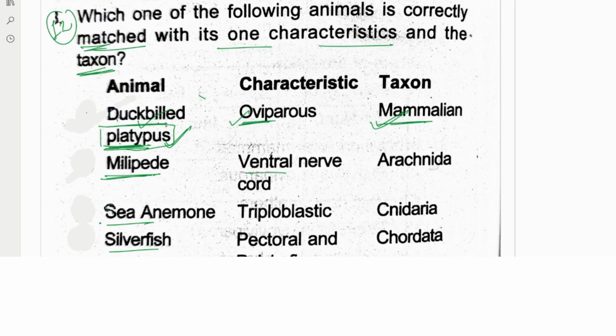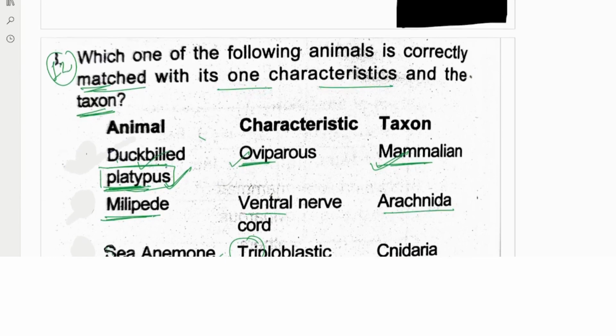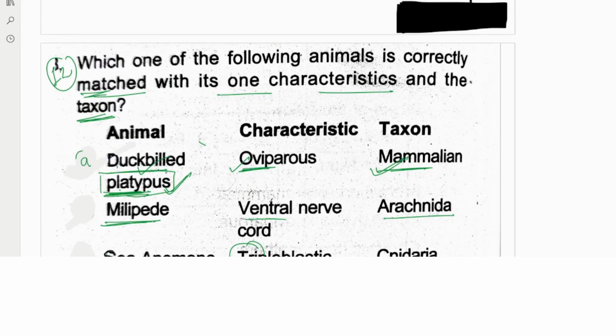Millipede, ventral nerve cord, Arachnida. If you don't know, no problem, we will see others which we have seen in our NCERT. Sea anemone, they are saying triploblastic, and Cnidaria. Cnidaria was not triploblastic. So incorrect. Silverfish, pectoral and pelvic fins, and Chordata. Again, the example is wrong.